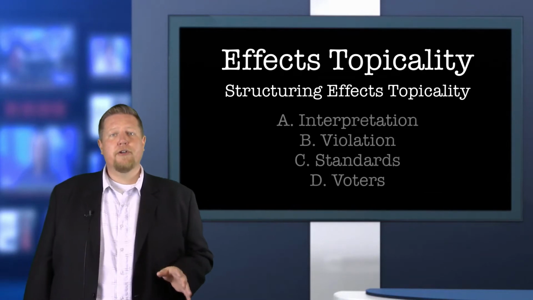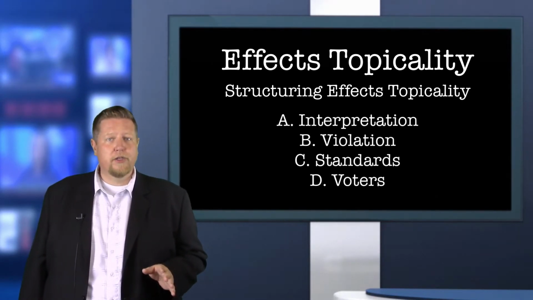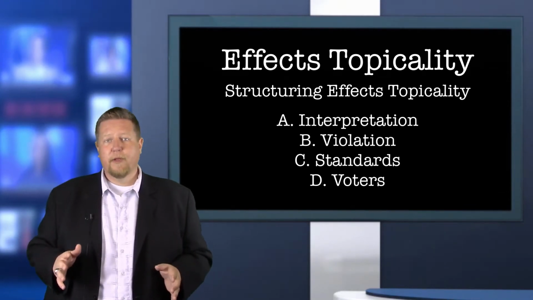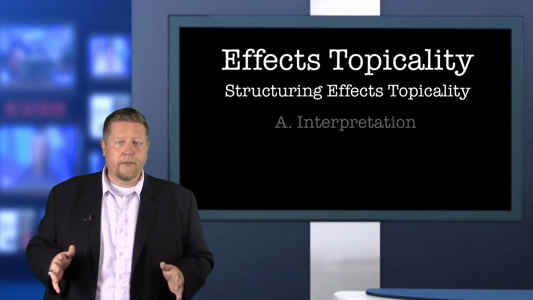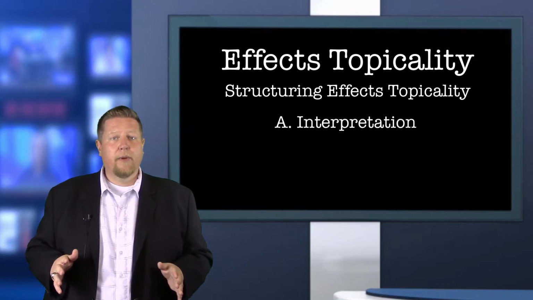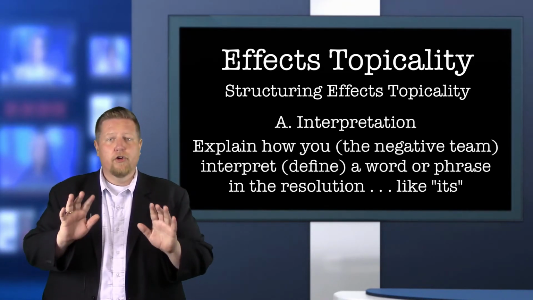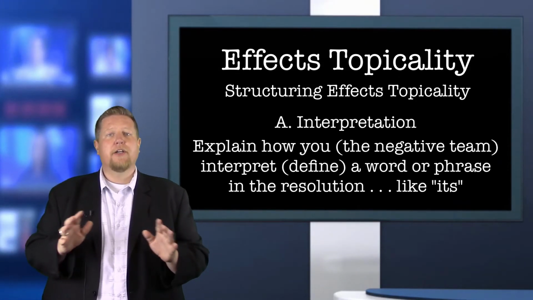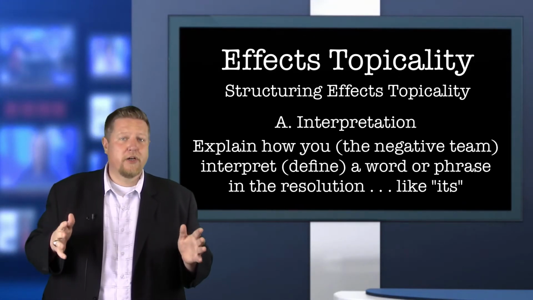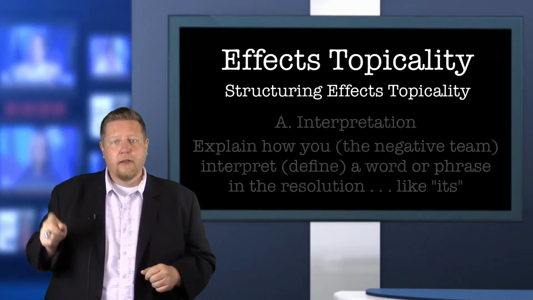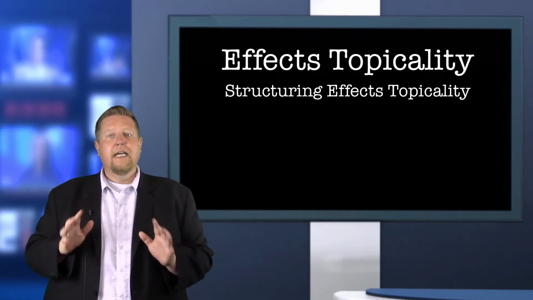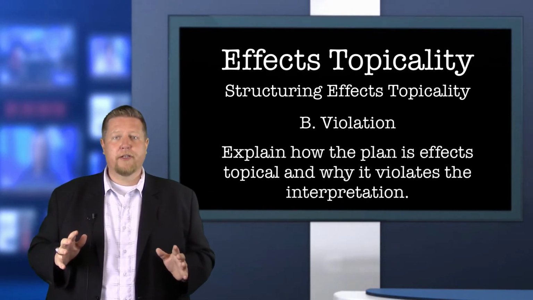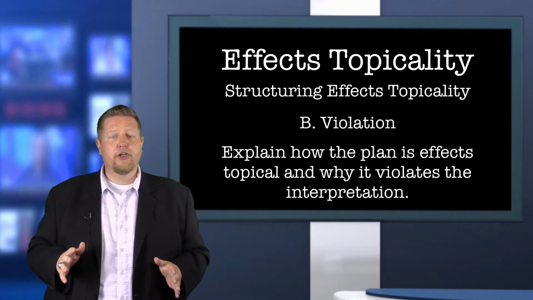You already know that a traditional topicality argument requires 4 parts: interpretation, violation, standards, and voters. The structure of an effects topicality argument is very similar, and it begins with the interpretation. As with a standard topicality argument, you will need a definition, also called an interpretation, of a word or words that you believe are violated by the affirmative plan. You don't need to discuss yet how the affirmative team violates this interpretation, because that's the purpose of the next section, the violation. In the violation section of your topicality argument, you should briefly explain why the plan is effects topical and why it violates the interpretation you just offered.